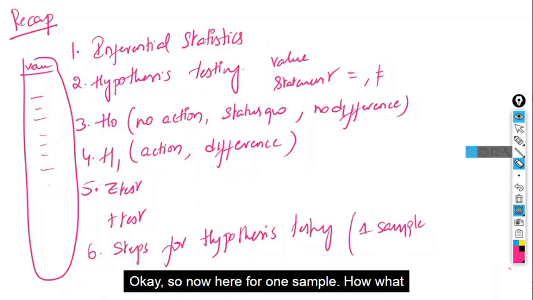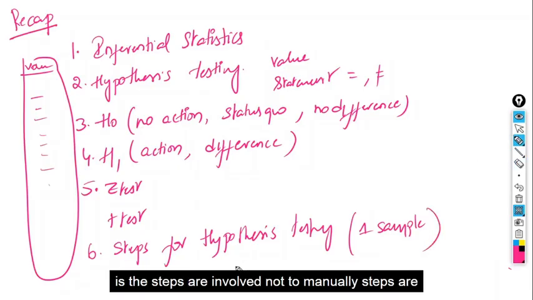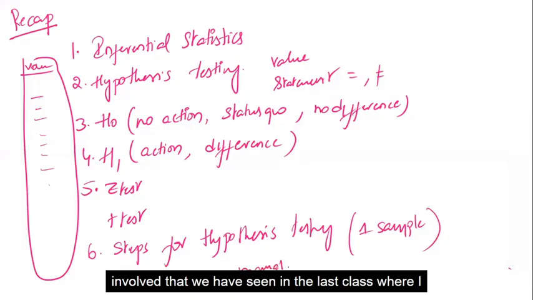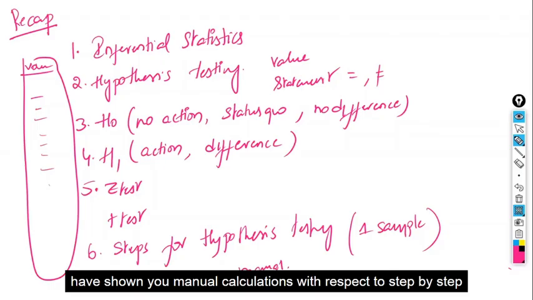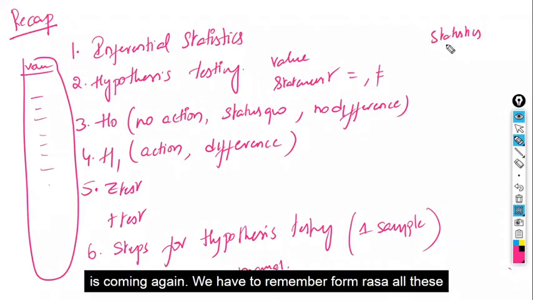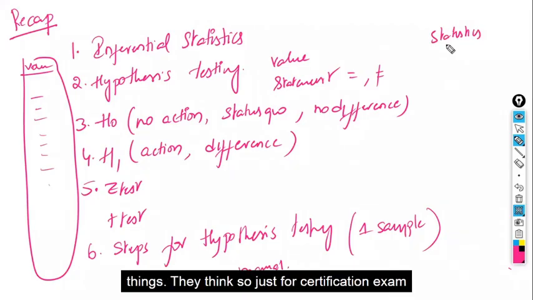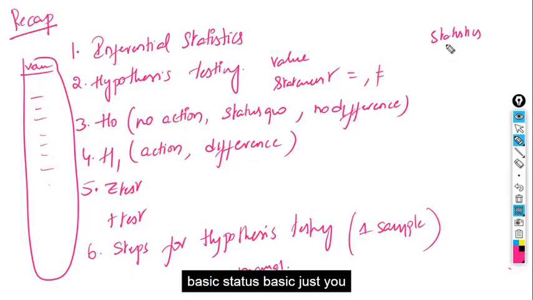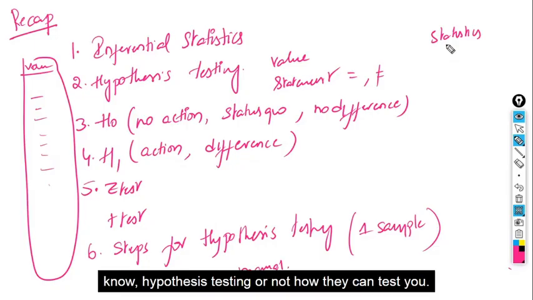Now, for one sample, what steps are involved? We saw in the last class manual calculations step by step. Why did I show manual calculation? Generally, everyone feels statistics is difficult, with maths and formulas to remember. For the certification exam, you just need to know the basics of hypothesis testing and how they can test you.